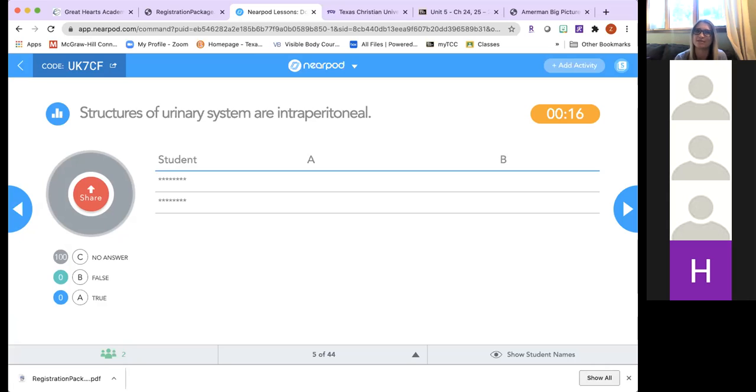Structures of the urinary system are intraperitoneal. Do you think they're intraperitoneal or retroperitoneal? Okay, we have one vote for, I guess B is false, right? So one vote for no, and one vote for no is correct.